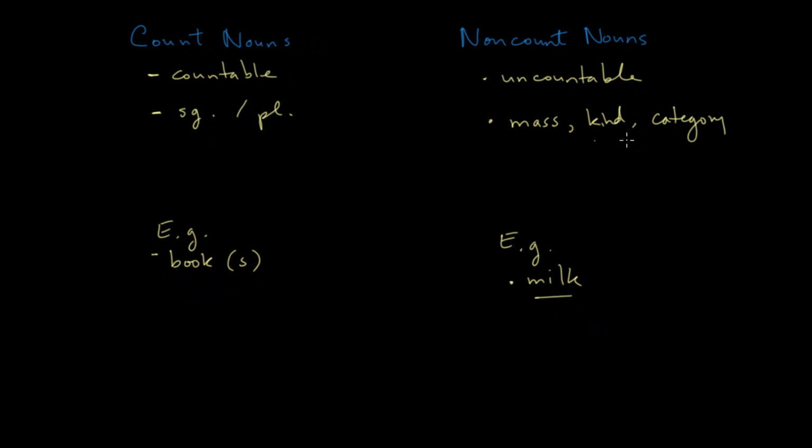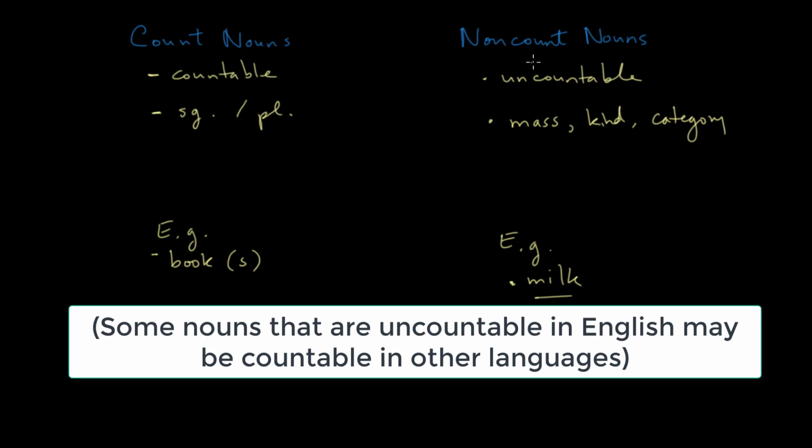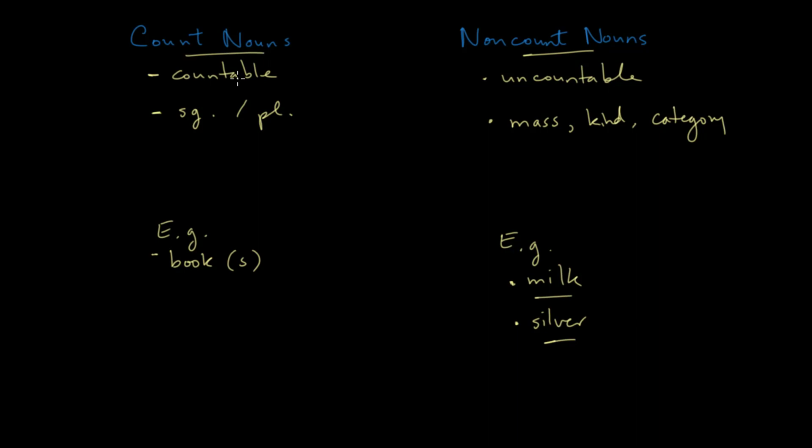And this category, we don't count the individual members. So with milk, for instance, we don't count every drop of milk. Similarly, an example would be something like silver, right? That's a category, a kind of metal. So we're not going to count every silver because we're dealing with this larger category. And that means that non-count nouns tend to be a little bit more abstract than count nouns.